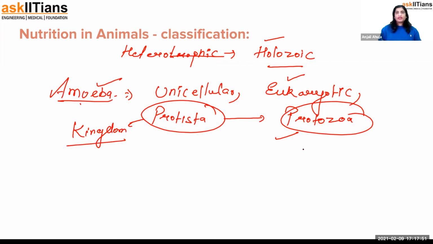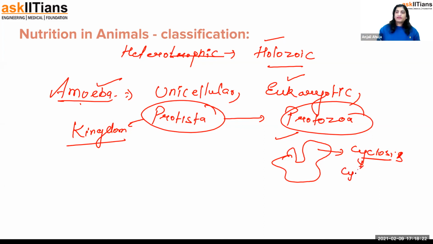Now, talking about amoeba, this is a unicellular organism which does not have a particular shape. Externally it is just covered, and whatever small bacteria or small food particle it eats, it just ingests inside. So the body does not have a particular shape. They show some cytoplasmic movement. The cytoplasmic movement in them is known as cyclosis. I repeat, cyclosis is defined as cytoplasmic movement. So internally, a cytoplasmic movement happens, and they can change their shape and take the food inside.